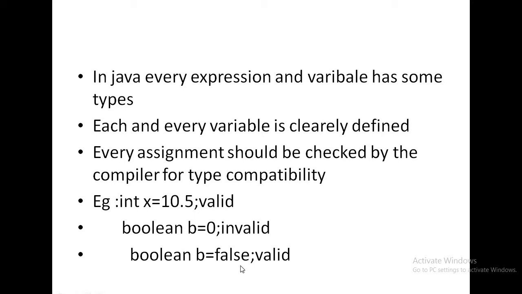Then boolean b = false. This is valid because false is a valid value of boolean data type. Okay, that means these are assignment statements, and every assignment should be checked by the compiler for type compatibility, whether the right hand side and left hand side will be compatible or not. Float is compatible with integer, so this is valid. 0 is not compatible with boolean, this is invalid. False is compatible with boolean, so this is a valid statement.